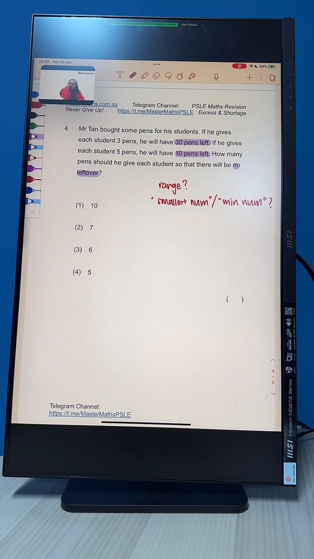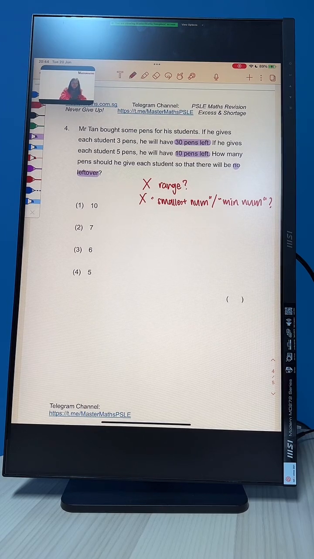Model method or listing method? Very good, you are catching on. Everybody, well done. Indeed, we use the model method because we don't see any of this. Identifying what method to use is the first step to being able to solve the question. So well done, you have gotten the first step right. Now let's move on.